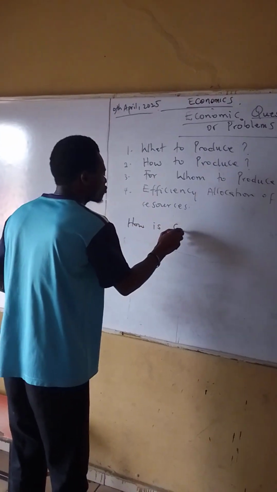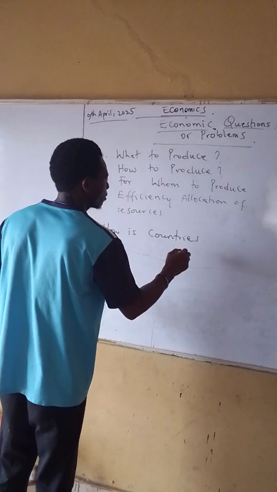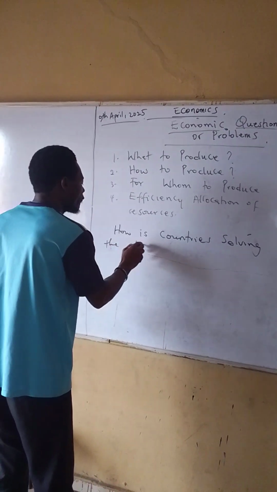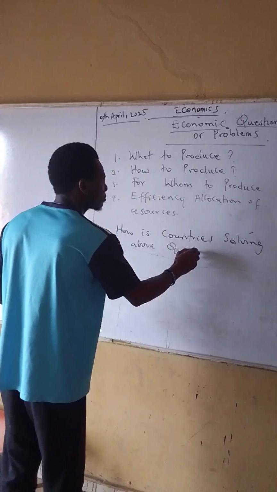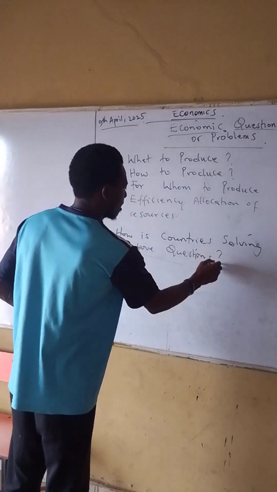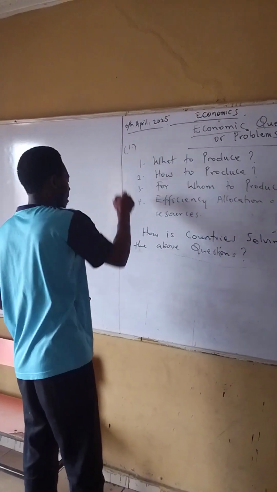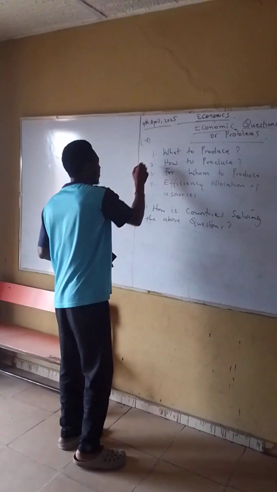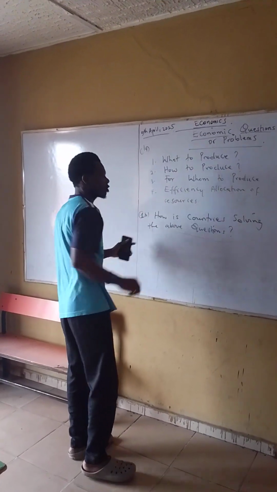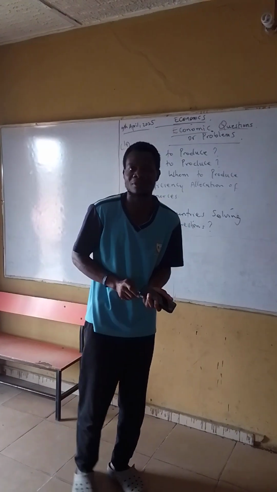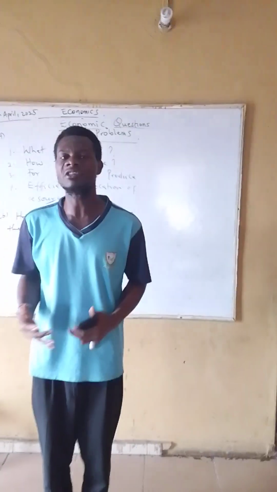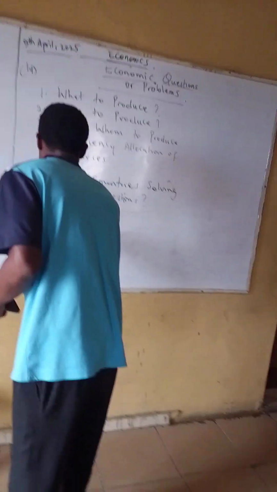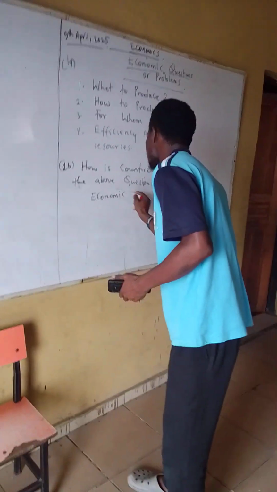Now, after solving this, the next question is, how is each country solving the above questions? This is very simple. The way countries solve these above questions is by using an economic system.